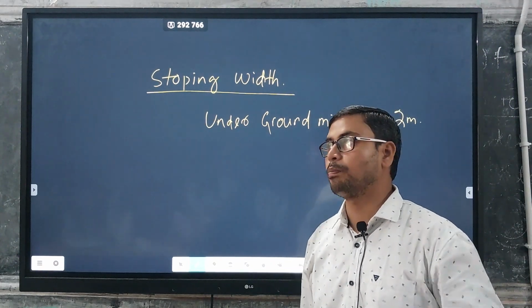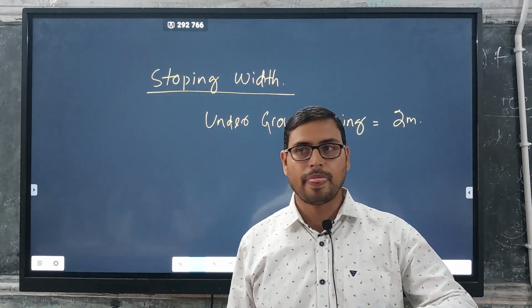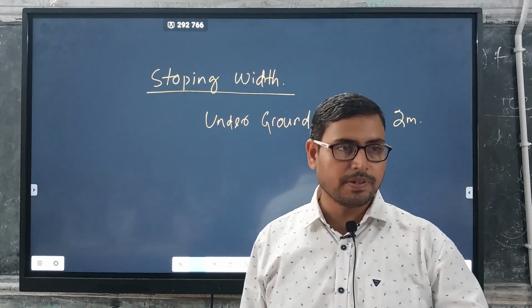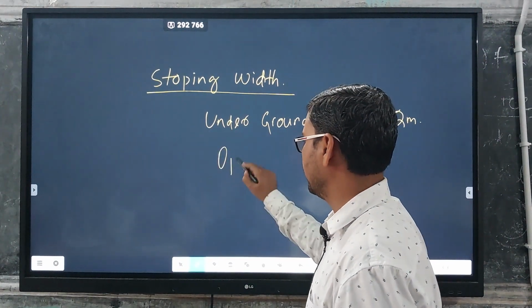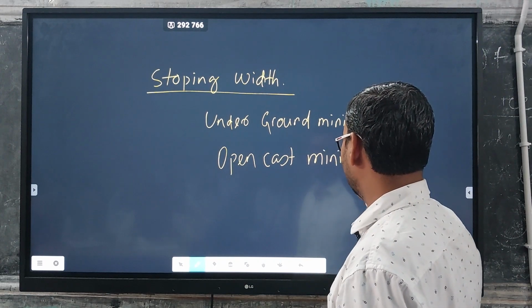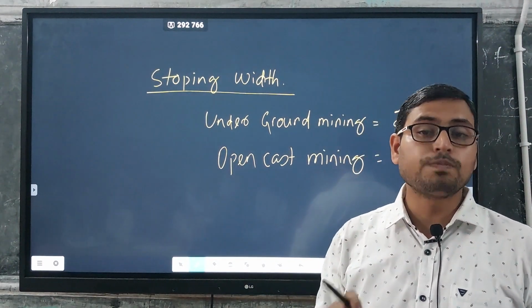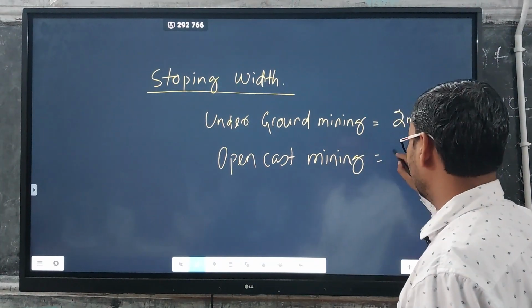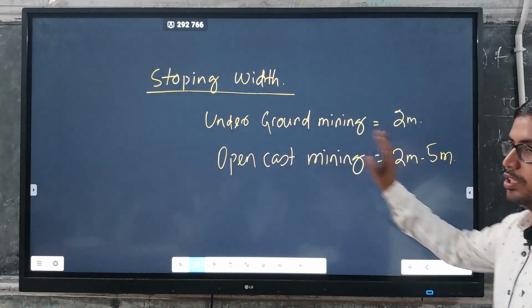Then in case of open cast mining, we usually use bench methods. The stopping width is generally 2 to 5 meter for open cast mining.